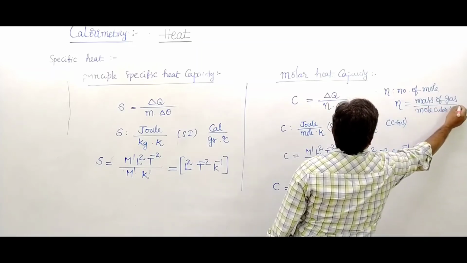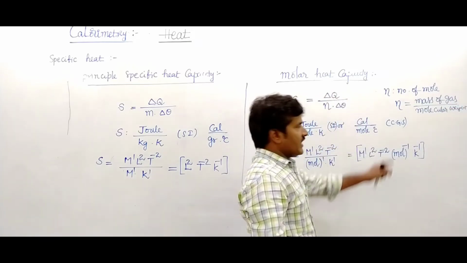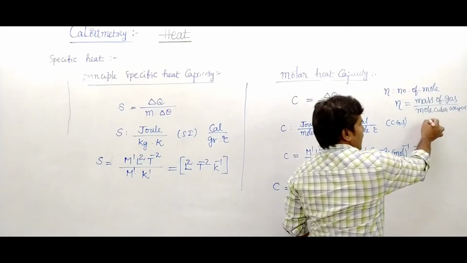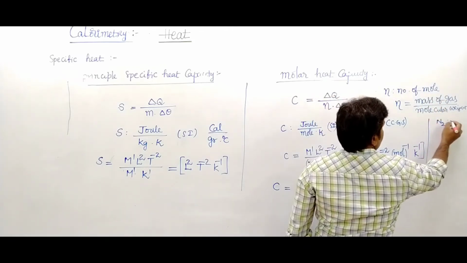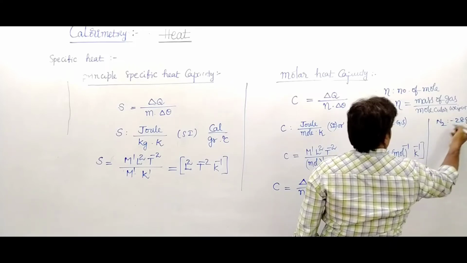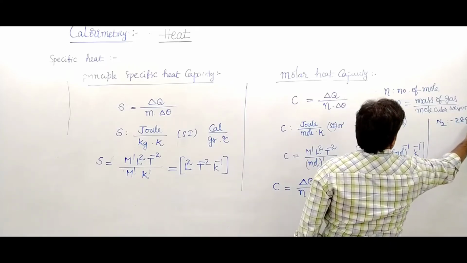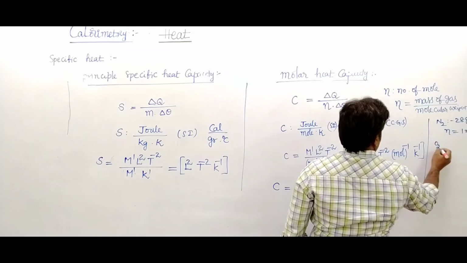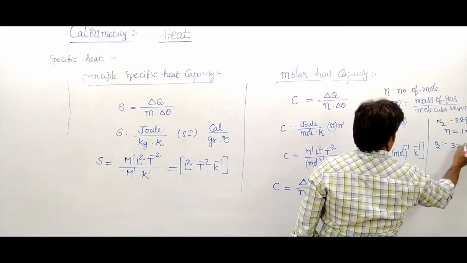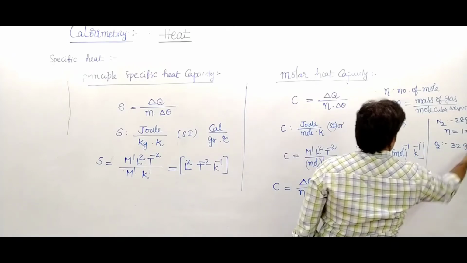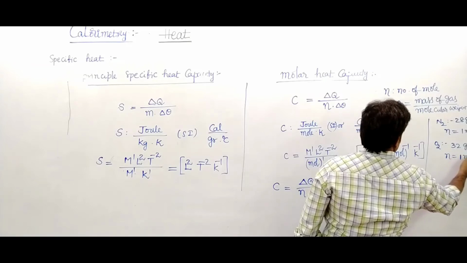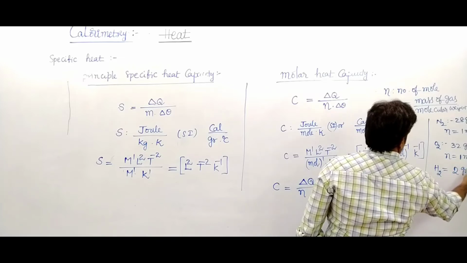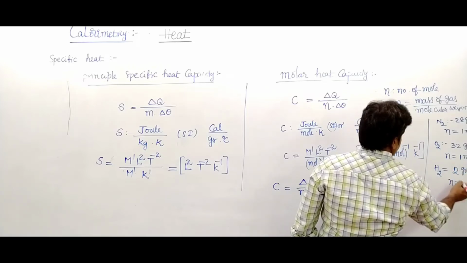Molecular weight it is. Example, suppose 28 gram of nitrogen, N2. 28 gram of nitrogen is 1 mole. Or oxygen: suppose 32 gram of oxygen, the number of mole is 1 mole. Example, suppose hydrogen: 2 gram of hydrogen, H2, indicates 1 mole.